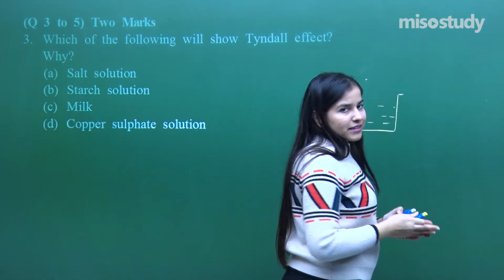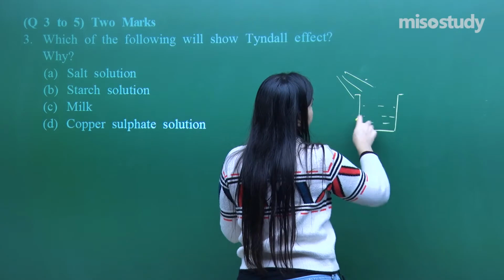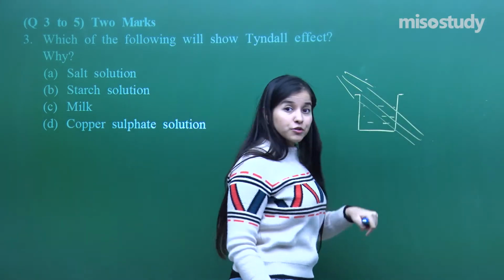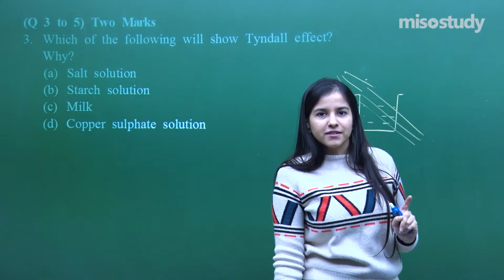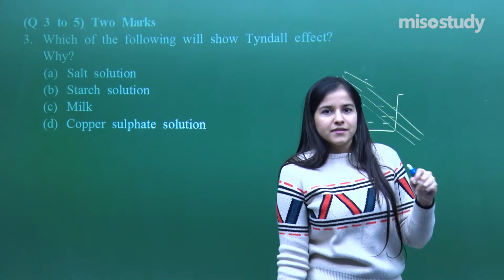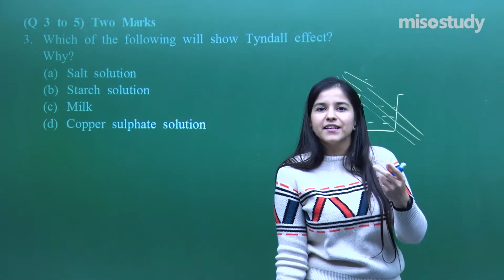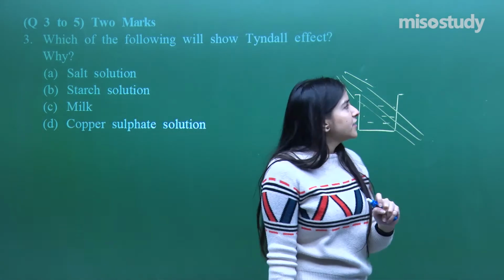Let us put this solution into the dark. I need to have the torch light over here. If the path of the light is visible through this particular solution, that means there must be particles which are guiding the path of the light, fine. That means the entire solution is not uniform. There are certain particles which are deflecting the light somehow, and that is known as the Tyndall effect.